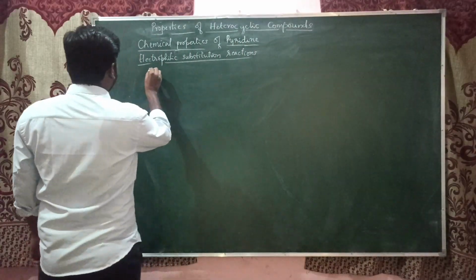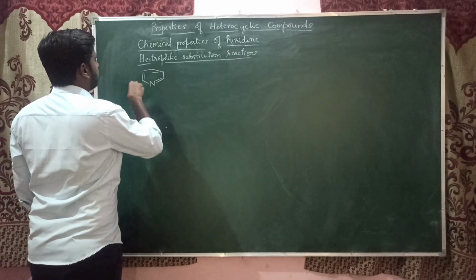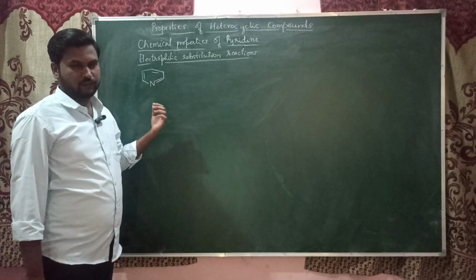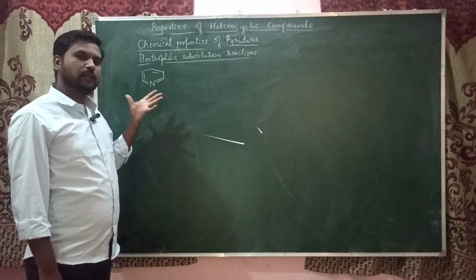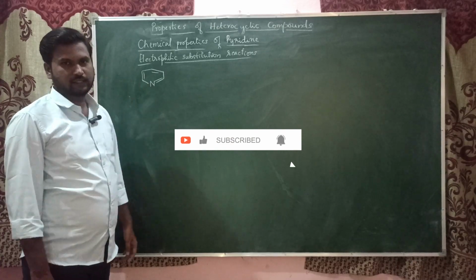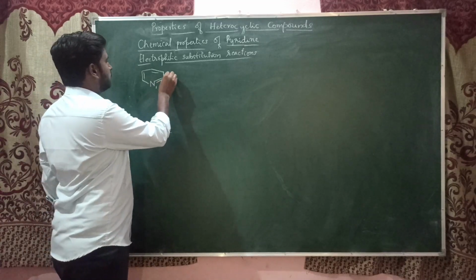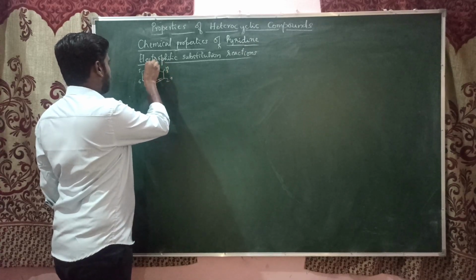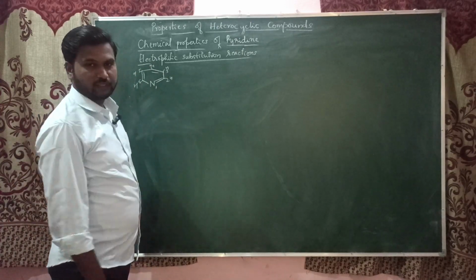If you see the structure of pyridine, it is almost similar to the structure of benzene, where just a carbon is replaced with a nitrogen. So most of its properties are similar to benzene, and even its chemical reactions are similar to benzene. Here, apart from the nitrogen, positions 1, 2, 3, 4, 5, 6, all these carbons have hydrogen. These hydrogens can be replaced with an electrophile. Such reactions are electrophilic substitution reactions.